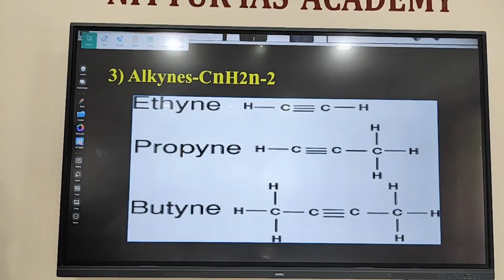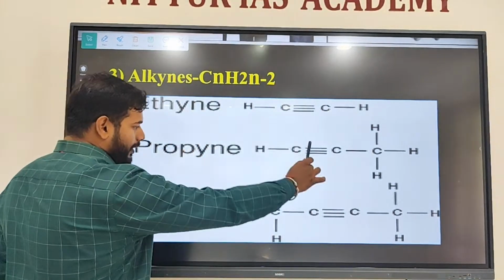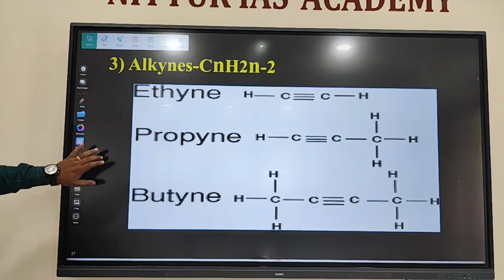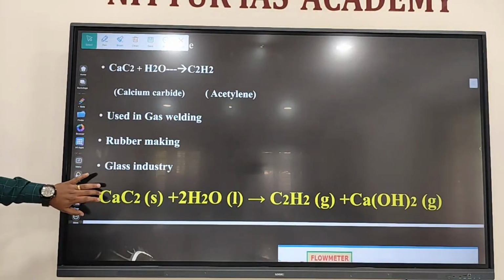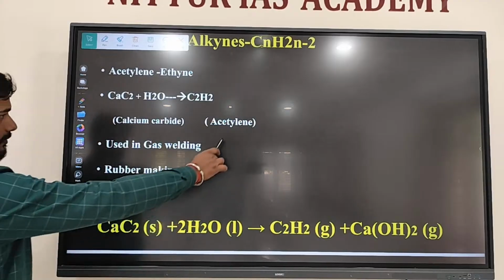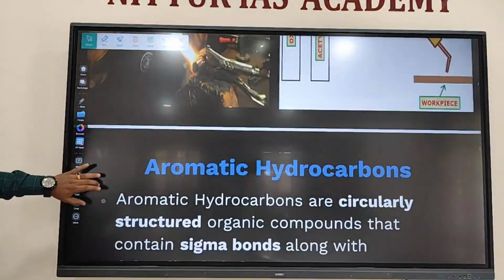Alkynes end with yne. At least one triple bond is present. Triple bond, unsaturated hydrocarbon, alkyne. In gas welding, acetylene is used. Acetylene, gas welding.